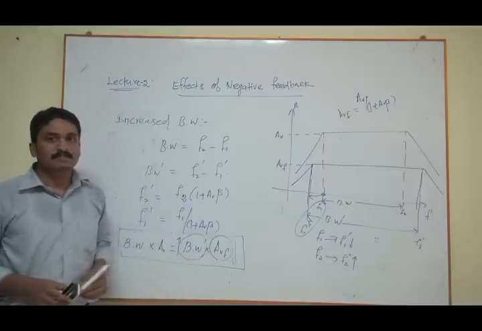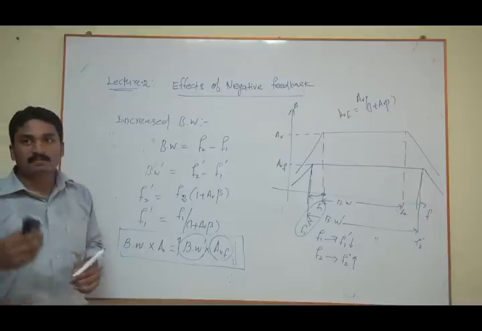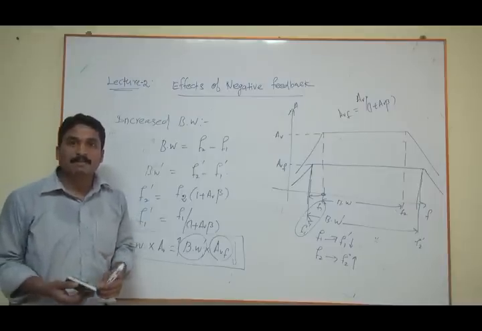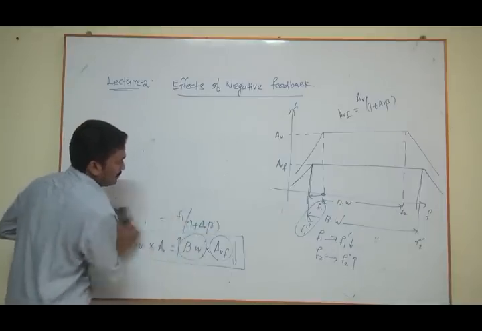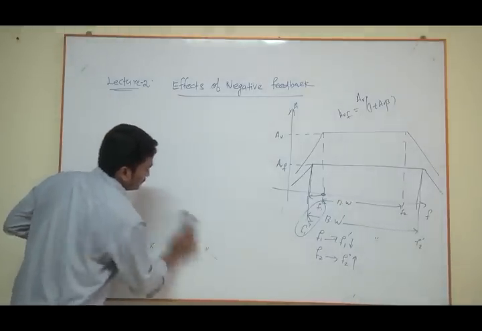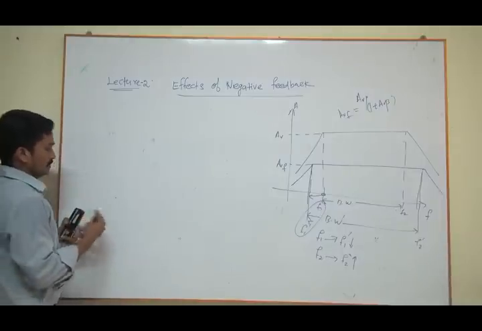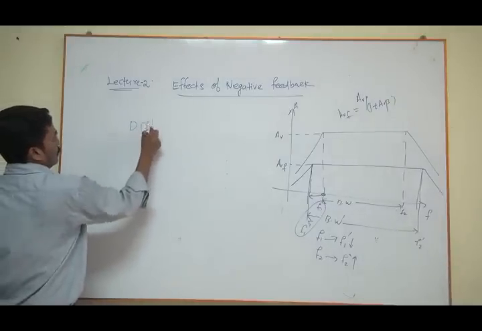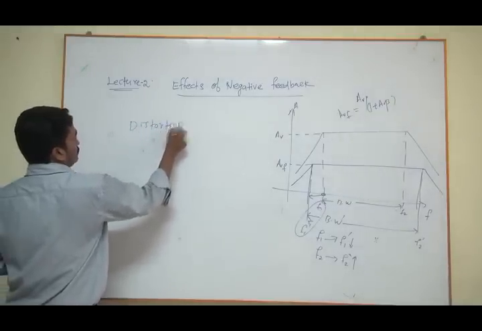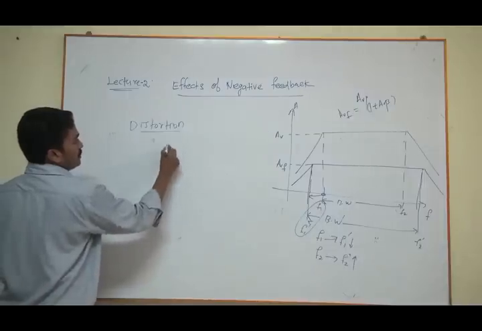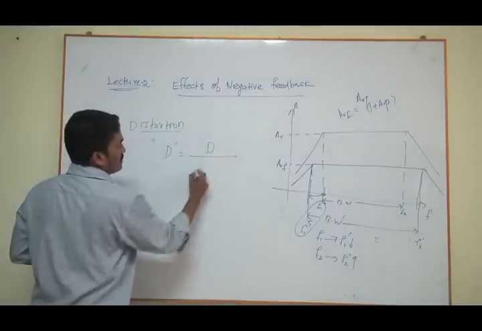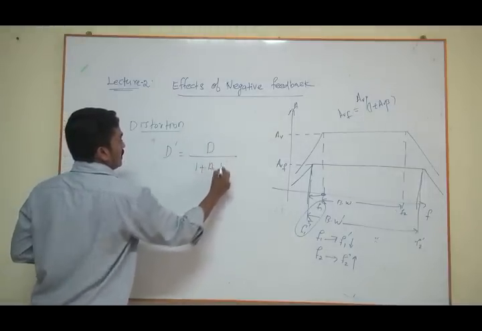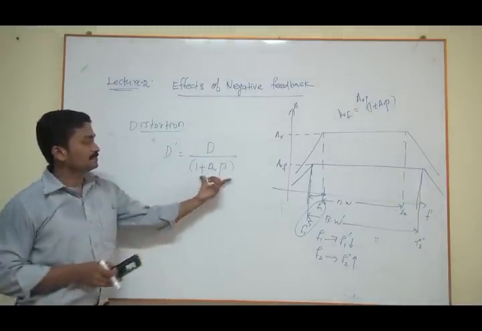And likewise, one can say distortion also can be reduced by using the negative feedback. Let me demonstrate that. Distortion. Let us assume distortion D dash equal to original distortion divided by 1 plus AV beta, the same factor.